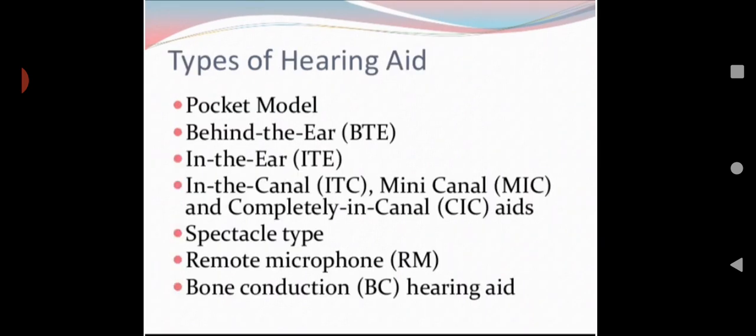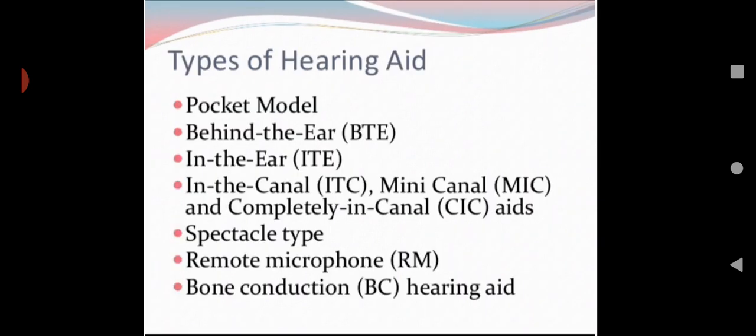Let us see the indication. The one and only indication for hearing aids is hearing loss. If they have partial or complete hearing loss, then only can we advise or apply these hearing aids. Then types of hearing aid.